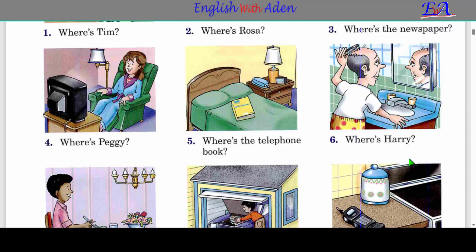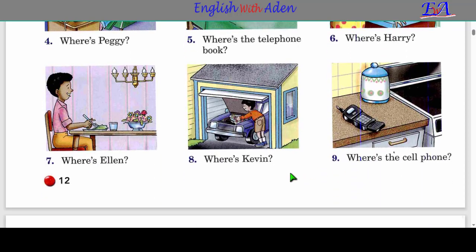in the bathroom. You see this is the bathroom. He's in the bathroom. Where is Harry? He is in the bathroom. Where is Ellen? So this is Ellen. Waa gabadh weeye. Where is Ellen? Ellen meeday. Marka videoga jooji isku day inaad ka jawaabto. Pause the video and try to answer it by yourself.